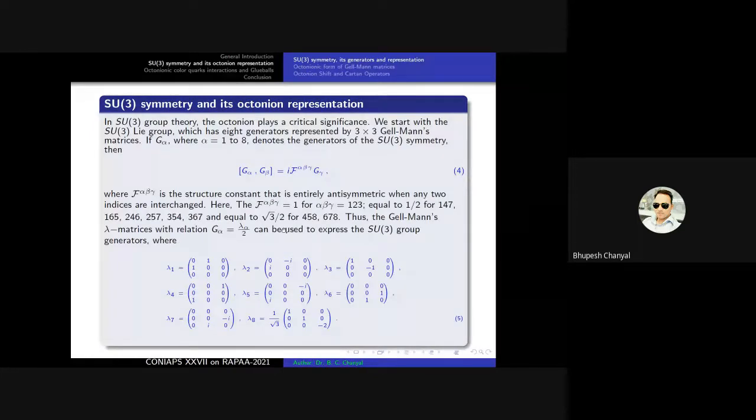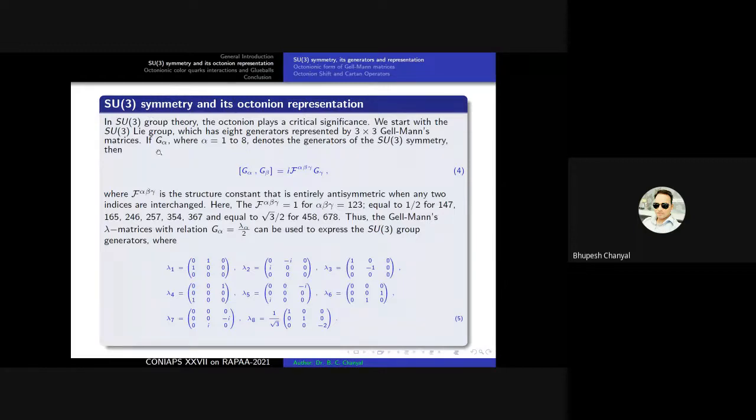Now we come to the strong interaction: SU3 symmetry and its octonion representations. In SU3 group theory, the octonions play a critical significance. We start with the SU3 Lie group, which has 8 generators represented by 3 cross 3 Gell-Mann matrices.